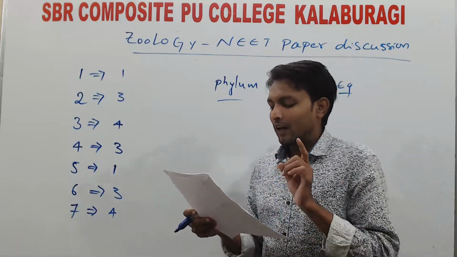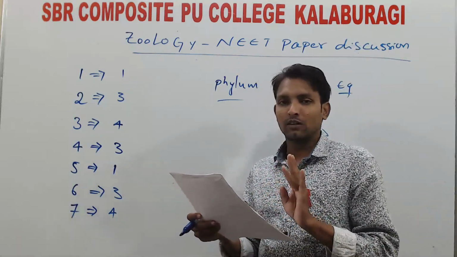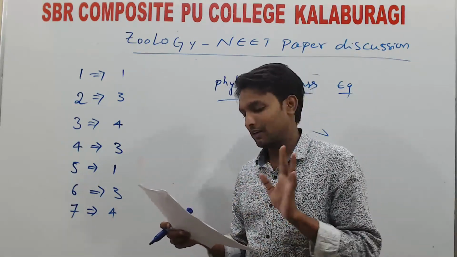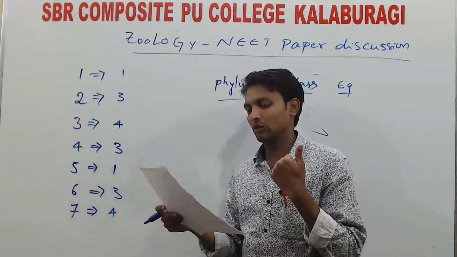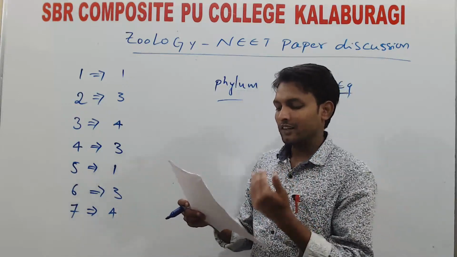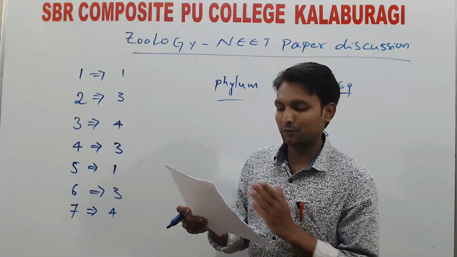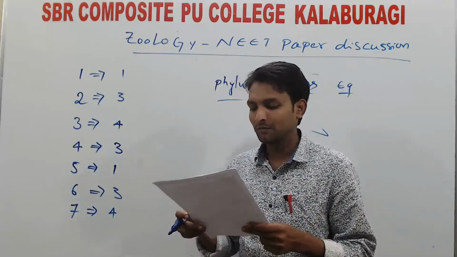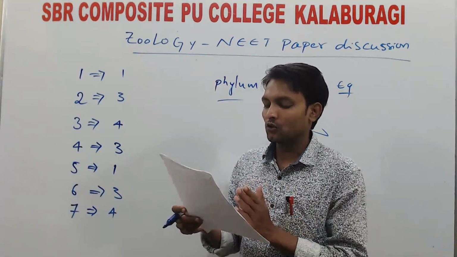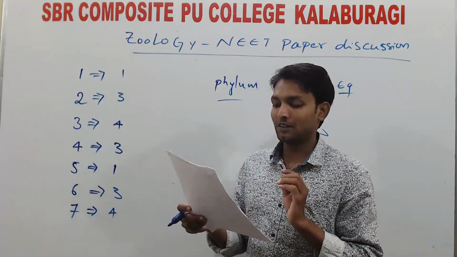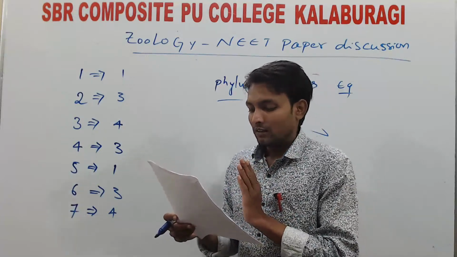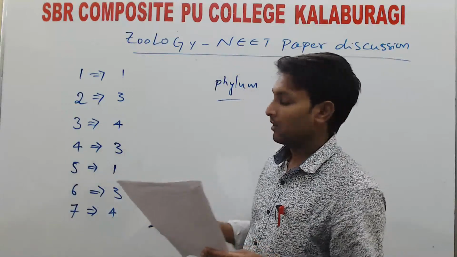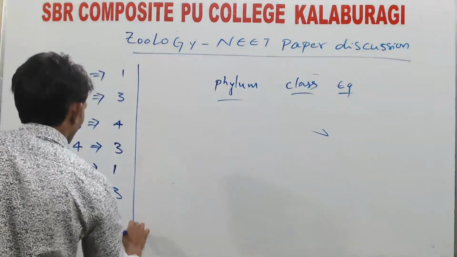Second one, Echinodermata, Asteroidea, starfish. The Echinodermata phylum, Asteroidea class, starfish, clearly correct. Third one, you have to know the other things also. Arthropoda, Insecta, spider. In the Arthropoda phylum, spider belongs to Arachnida class, not the Insecta class. Keep it in mind. Next, Mollusca, Gastropoda, and Unio. Fourth one, apple snail example. Mollusca, Cephalopoda is given, but it is Gastropoda. So here the 8th question, correctly matched one is option 2.